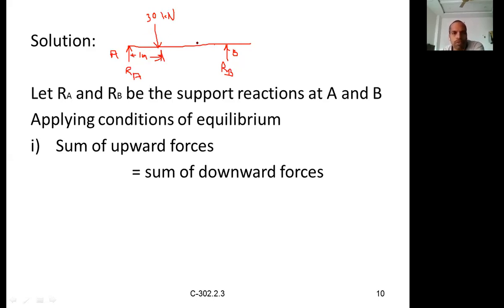Now, one more UDL was there, 10 kilonewtons per meter. We have converted that UDL into an equivalent point load, which is 50 kilonewtons.